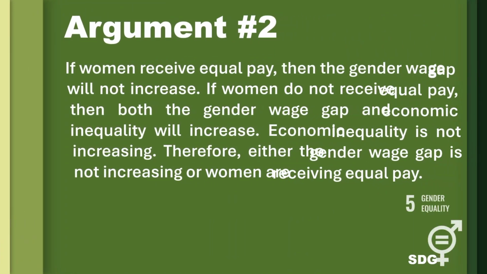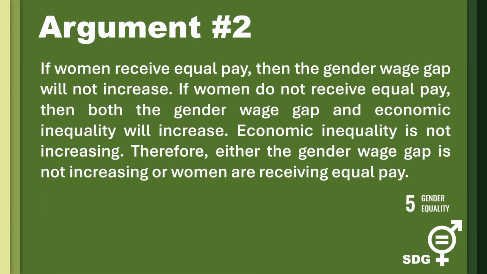Next, we have SDG number 5, which focuses on gender equality. The second argument states that if women receive equal pay, then the gender wage gap will not increase. If women do not receive equal pay, then both the gender wage gap and economic inequality will increase. Economic inequality is not increasing. Therefore, either the gender wage gap is not increasing or women are receiving equal pay.